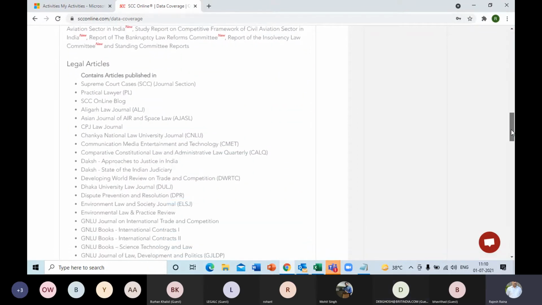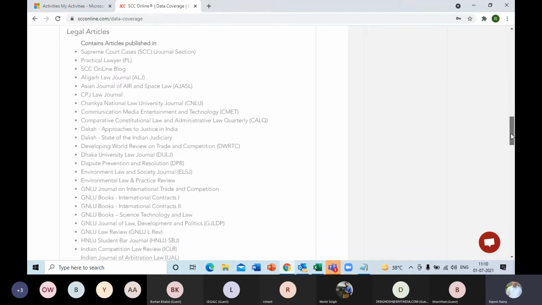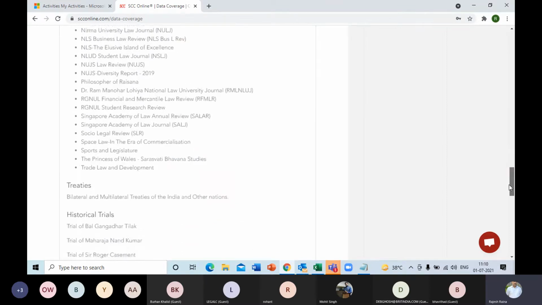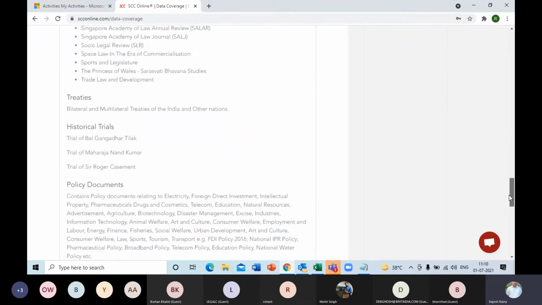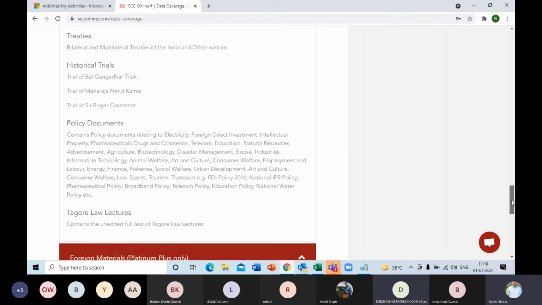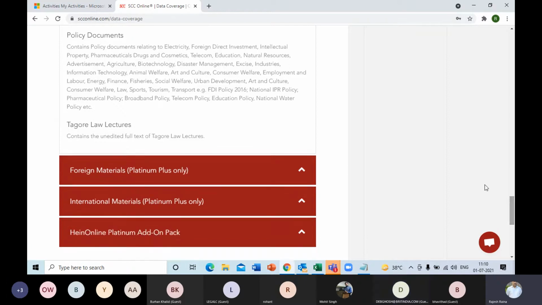Then legal articles from leading publishers like Supreme Court Cases and leading national law universities and other institutions of repute. Then treaties, bilateral and multilateral, and historical trials, which we have kept under three categories: Bal Gangadhar Tilak, Maharaja Nand Kumar, and Sir Roger Casement. Then policy documents from various ministries and departments of government, and of course the entire series of Tagore Law Lectures.